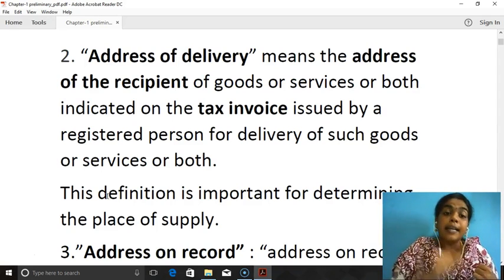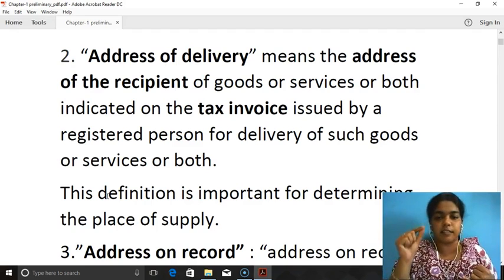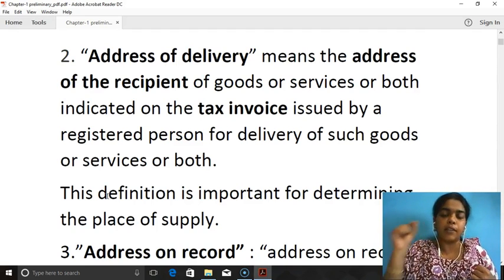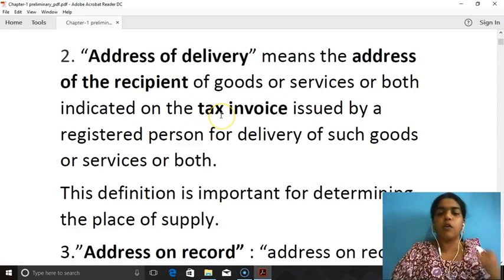Second point, indicated on the tax invoice issued by registered person for delivery of such goods or services or both. The first point is it is the address of the person who receives the goods or services, that is, the address of the recipient. Now, the second point is it should be indicated on the tax invoice.